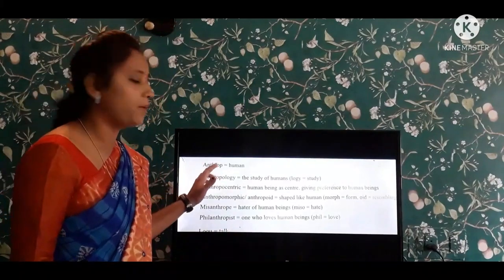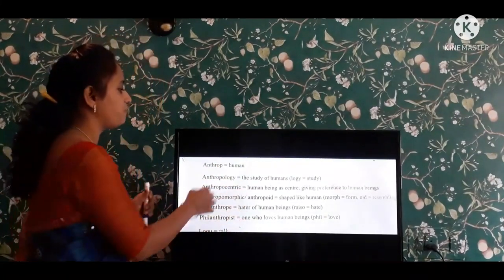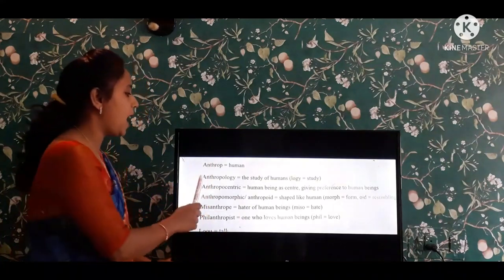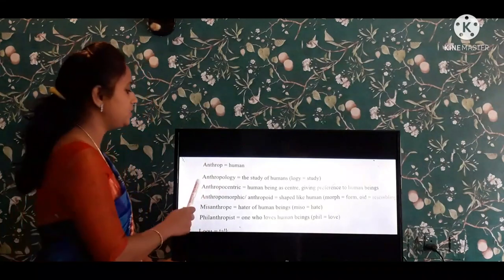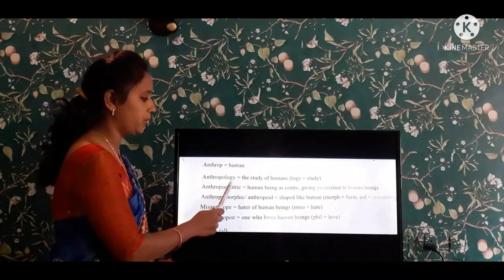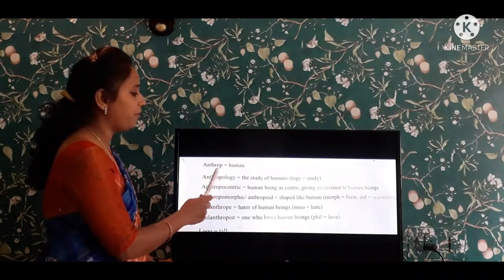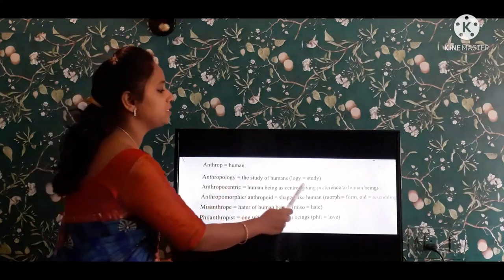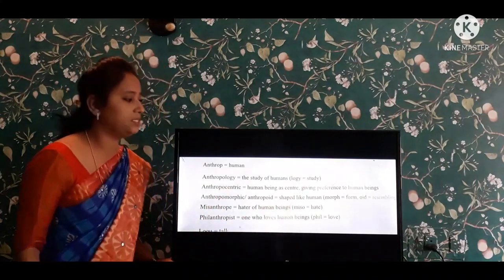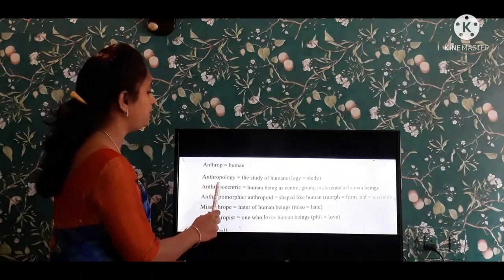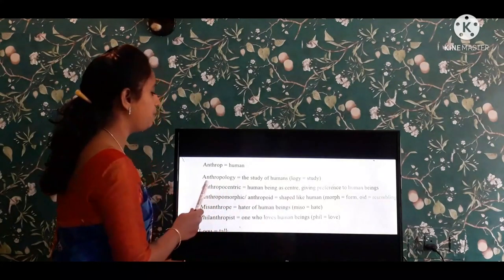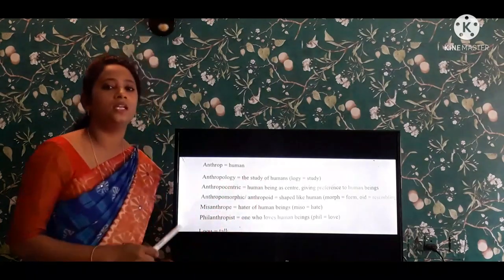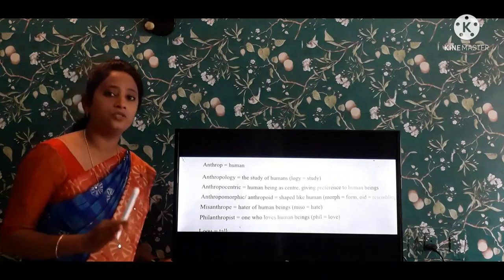And this is the root word. All these words come from this root word. See here, the first one is anthropology. Anthrop means, as you have already studied, human, right? And logy means study. See, anthrop means human, logy means study. So the meaning of anthropology is the study of humans. The study of humans is known as anthropology.